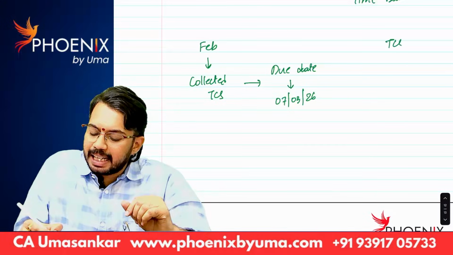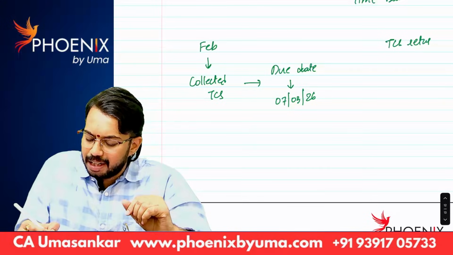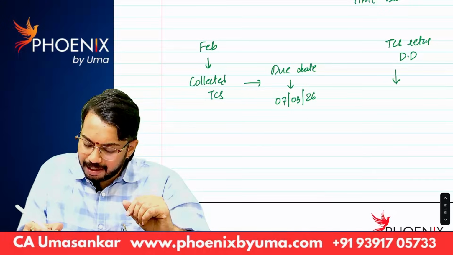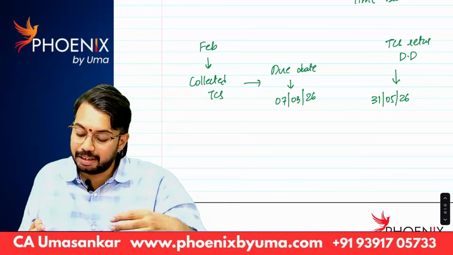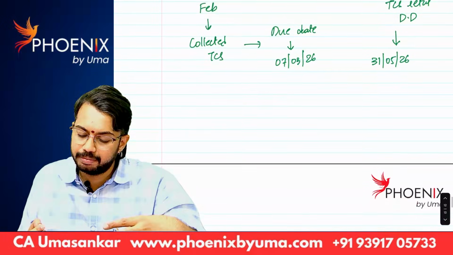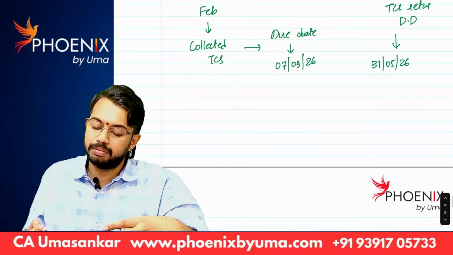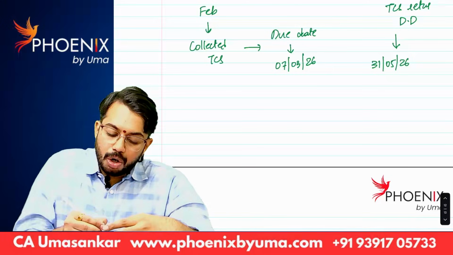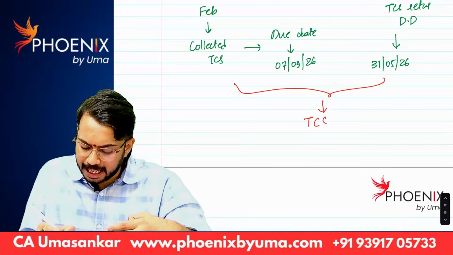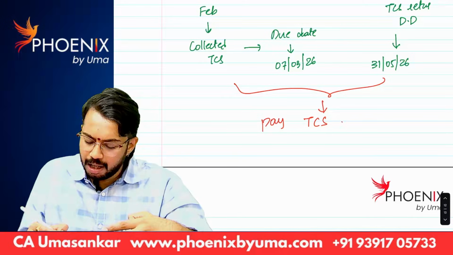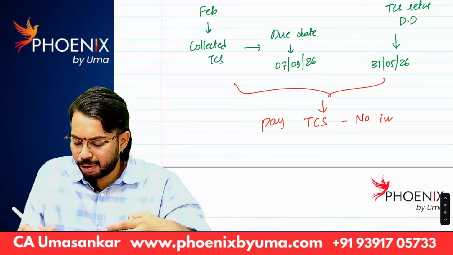What is the TCS return due date? TCS return due date is 31st May 2026, correct? So, on or before 31st May 2026, if I pay TCS, then no imprisonment. Okay?